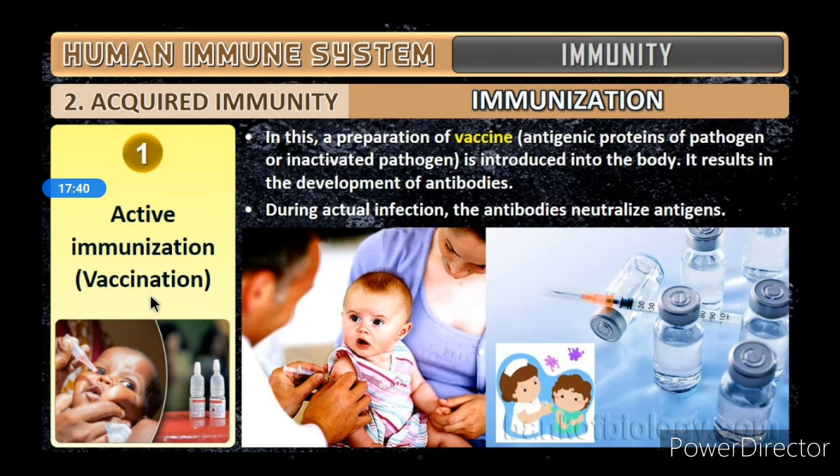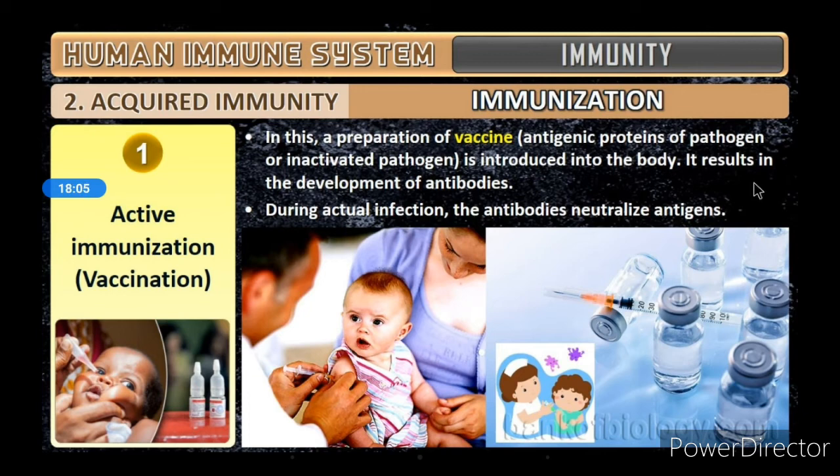In this, the vaccine preparation, that is antigenic proteins of pathogens or inactivated pathogens, is introduced into the body, and it results in the development of antibodies. That means a particular dead suspension is injected into a body, and the body will develop antibodies against that particular disease.